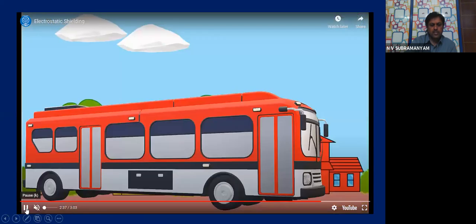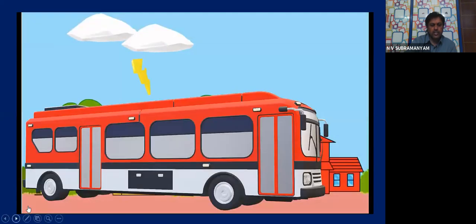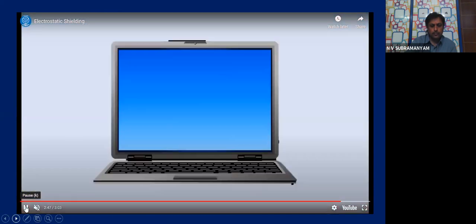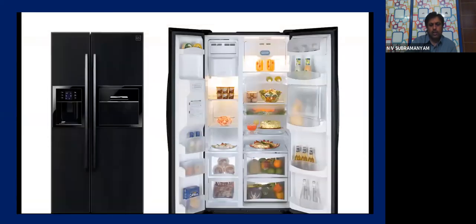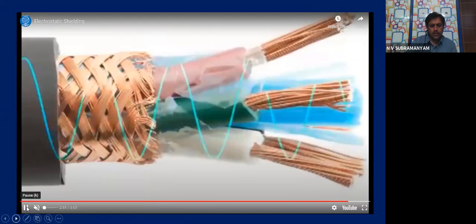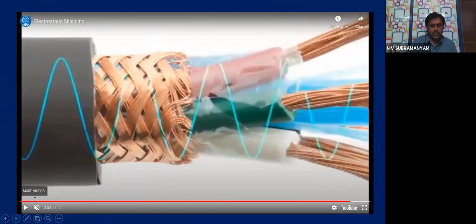So the bus acts as a Faraday's cage, and all the people are protected. So we use a lot of equipment in our home. All are sensitive equipment. All must be protected from these outside electric fields. You can use the electrostatic shielding property to protect them.